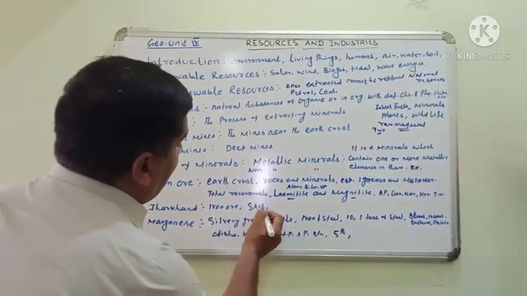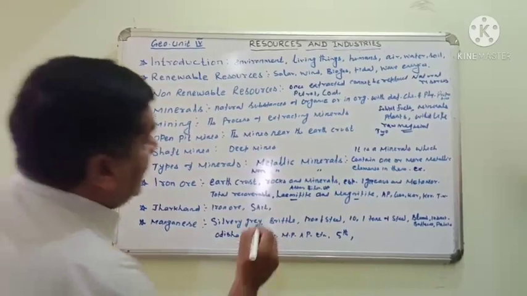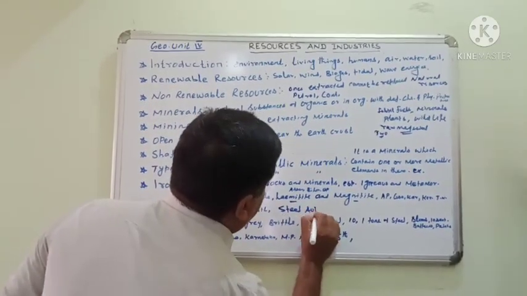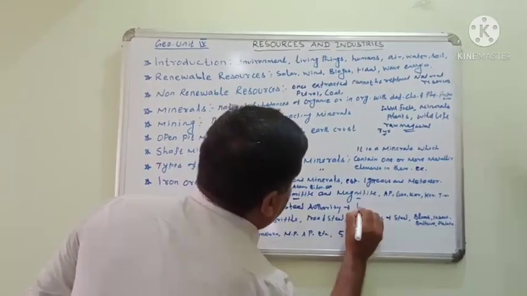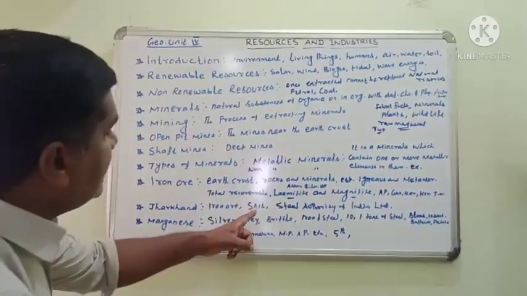SAIL, what is SAIL now? Steel Authority of India Limited, known as SAIL.